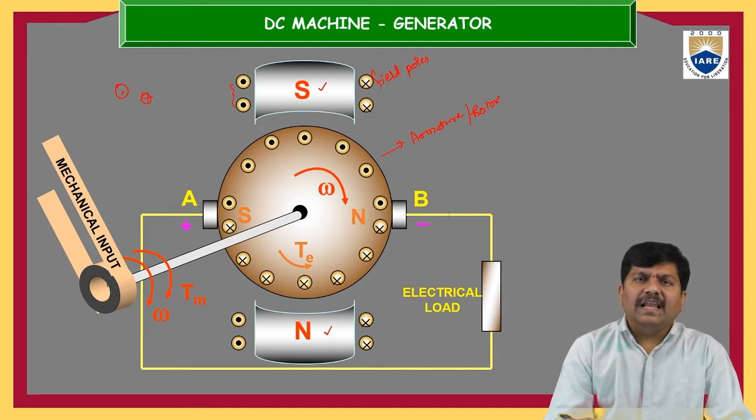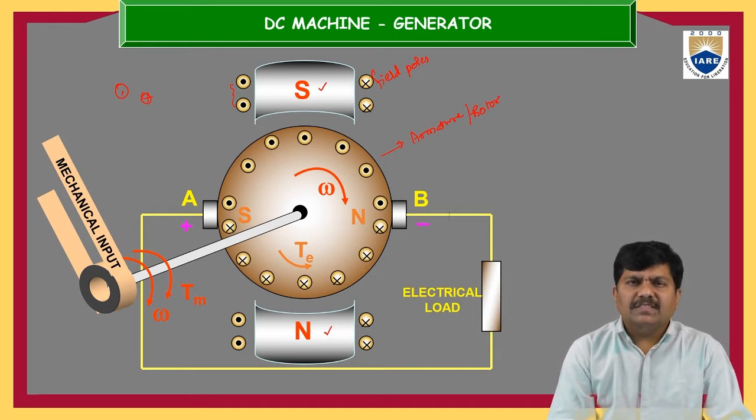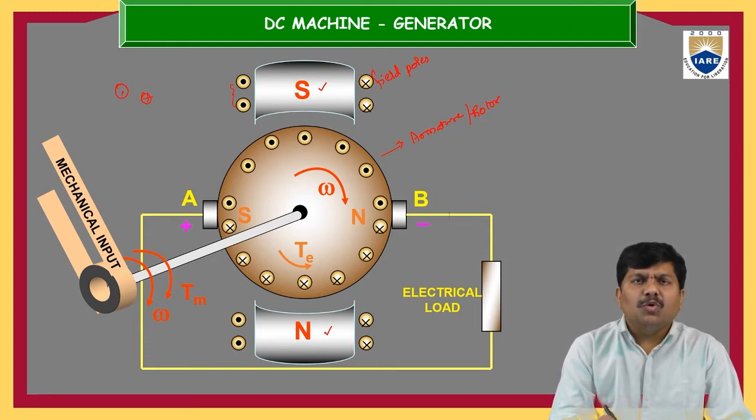Once that mechanical power is transmitted to the armature, the armature also rotates at the same speed. In which domain is it rotating? What is the environment, or the air gap filled with? This armature is rotating in the magnetic field.